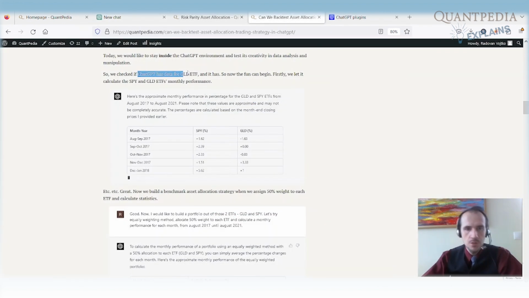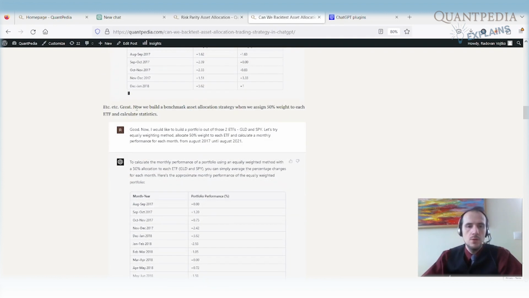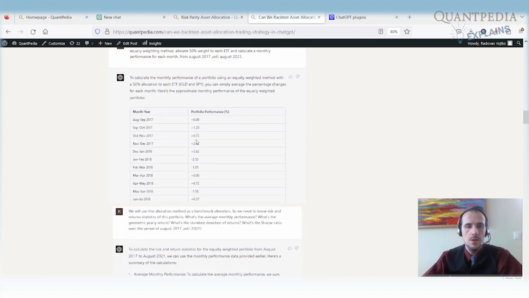So we asked ChatGPT to get the prices for a gold ETF and SPY ETF and calculate the monthly performance, and ChatGPT did it very well for us. And then we try to build a benchmark asset allocation strategy that assigns 50% weight to each ETF and calculates the statistics. And once again, the ChatGPT performed really well.